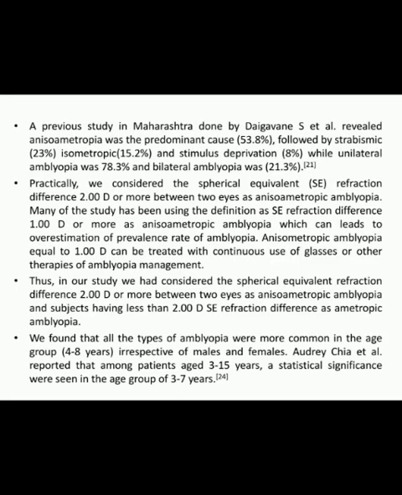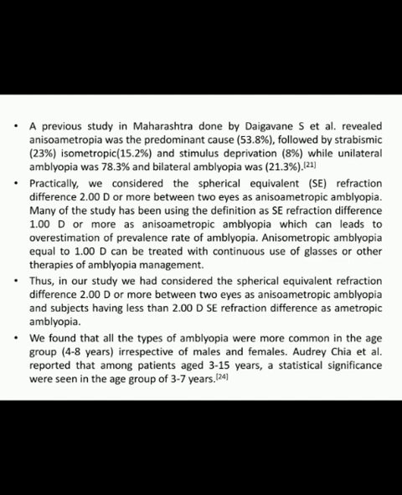A previous study done by Degavne Sachin et al. reported anisometropia to be the predominant cause of amblyopia, followed by strabismic, isometropic and stimulus deprivational amblyopia. In their study, unilateral amblyopia was 78.3% and bilateral amblyopia was 21.3% of the cases.